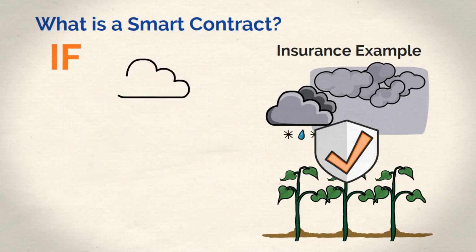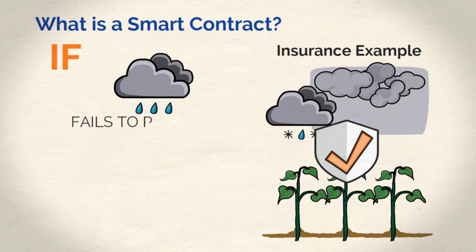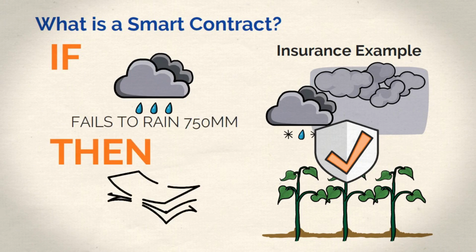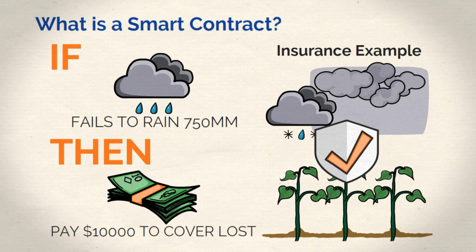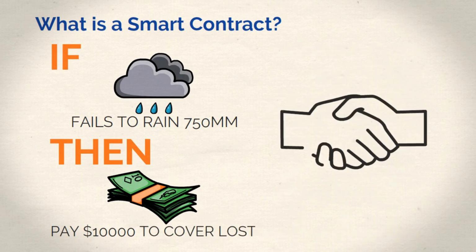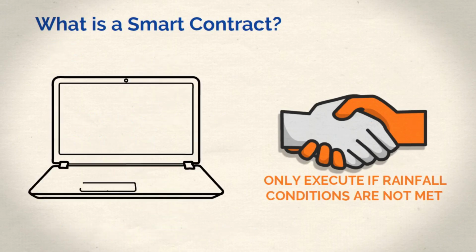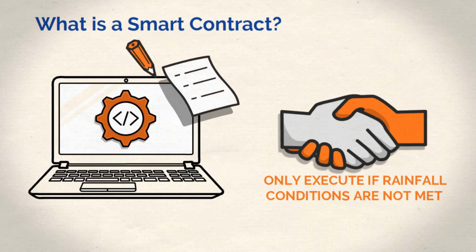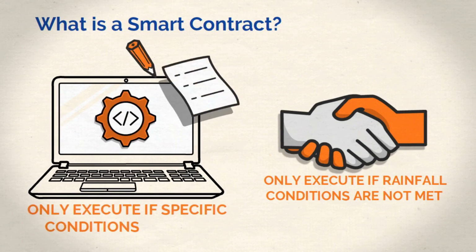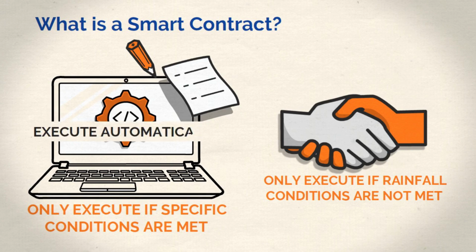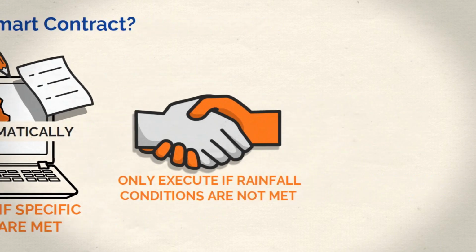If the amount of rain expected for the planting season fails to hit 750 millimeters, the insurance will compensate the farmer $10,000 to cover his lost production. At its core, it's a type of contract that will only be executed if rainfall conditions don't meet certain targets. Smart contracts work in the same way. They only execute if specific conditions are met. The big difference is that they can execute automatically without any additional input from a third party.